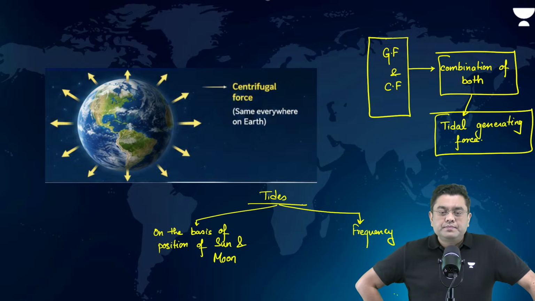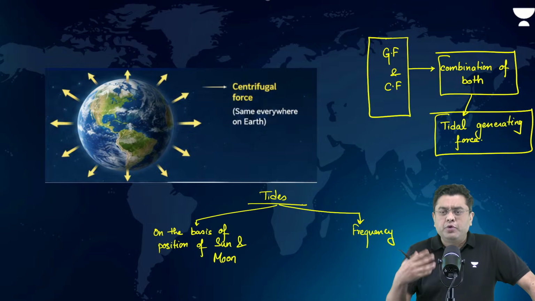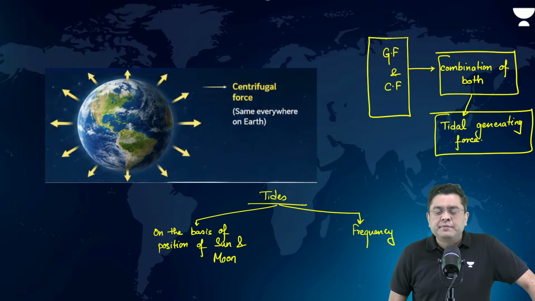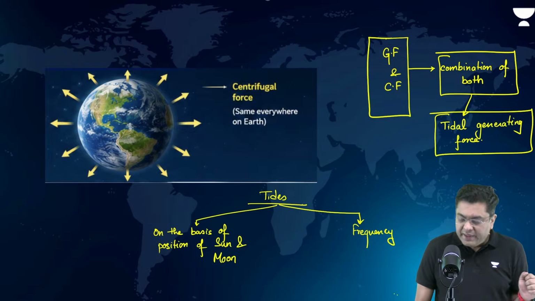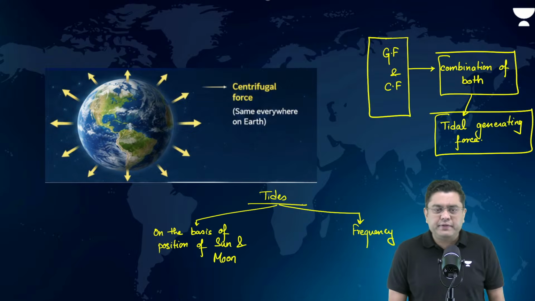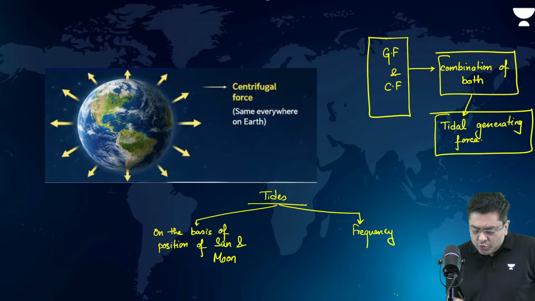Okay, correct, Sudhanshu. At 1, gravitational force prevails over the centrifugal force. At 2, centrifugal force prevails. That is why the height is comparatively less, but it's a high tide nonetheless. Okay, so when we say on the basis of position, this has two types: spring tide and neap tide.